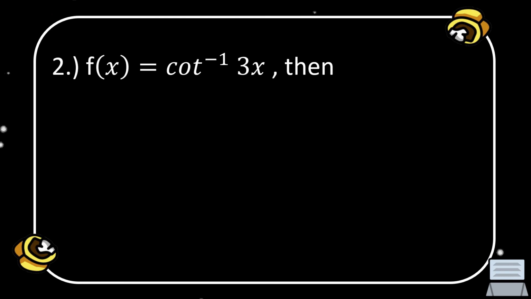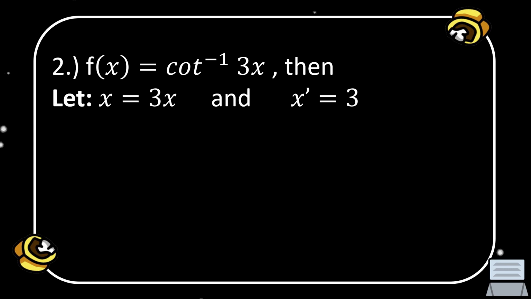Okay, so we have here another example. f of x equals the inverse cotangent of 3x. Okay, so we have to identify the value of x, which is 3x, and the first derivative of x is 3. Okay, so the first derivative of the inverse cotangent of 3x is the negative first derivative of x over 1 plus x squared.